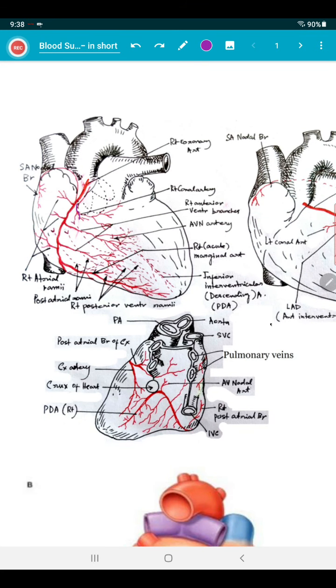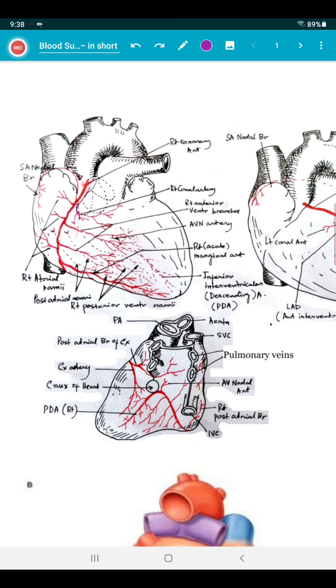Now this is the first part, branches of the right coronary artery. When the right conus artery arises directly from the anterior aortic sinus, and not as a branch of the first part of the right coronary artery, in such a case it is known as the third coronary artery. The right conus artery sometimes anastomoses with the left conus artery.